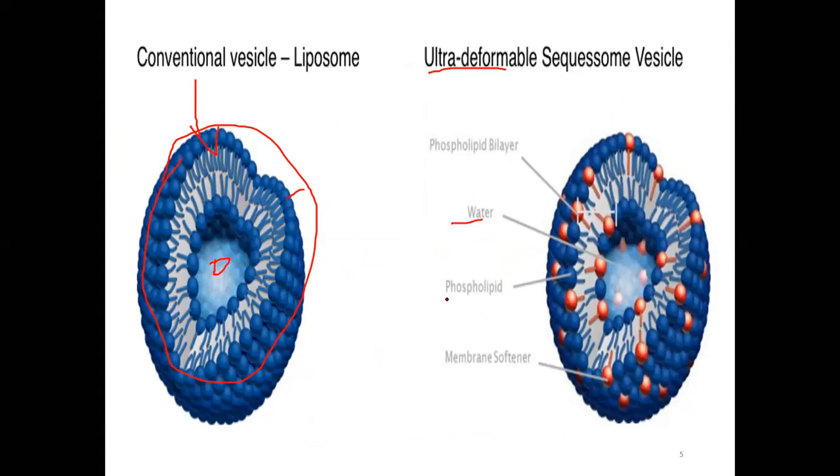Then you can see blue, it is phospholipid, and we can say edge activators or the membrane softeners are added. Now these are the ultra deformable vesicles. Membrane softeners help to soften or provide elasticity to this transferasome. So these membrane softeners are the major difference between the liposomes and these ultra deformable transferasomes.